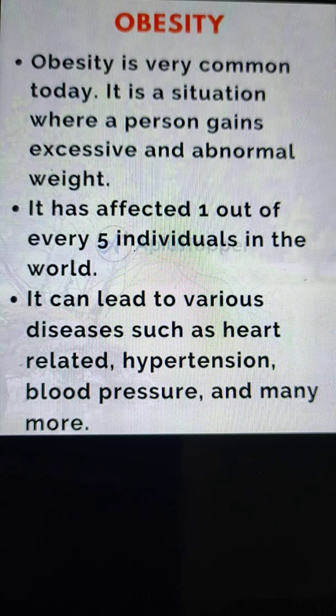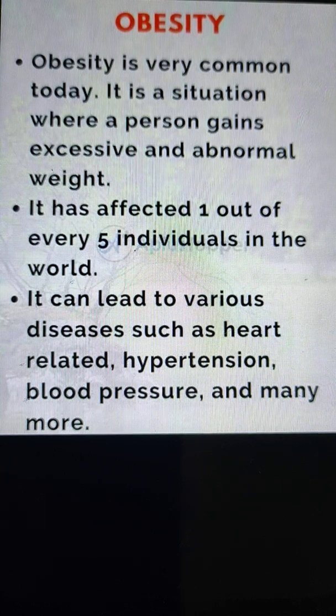Nowadays many people, especially children, eat a lot of junk food. Children eat a lot of junk food such as burgers, chips and soft drinks also. All these food items contain a large amount of fats and sugar.